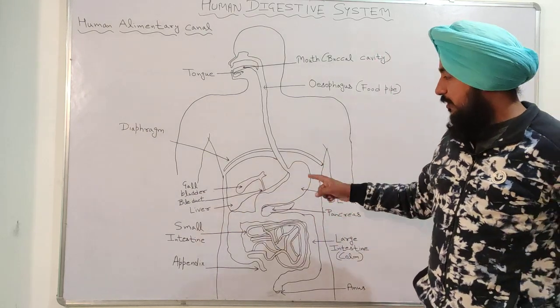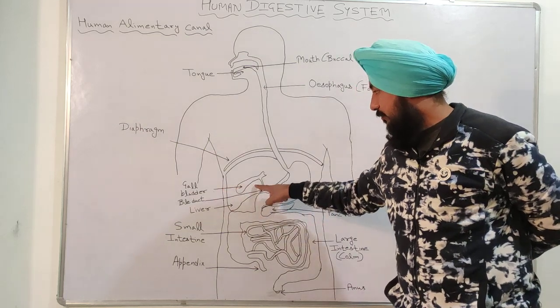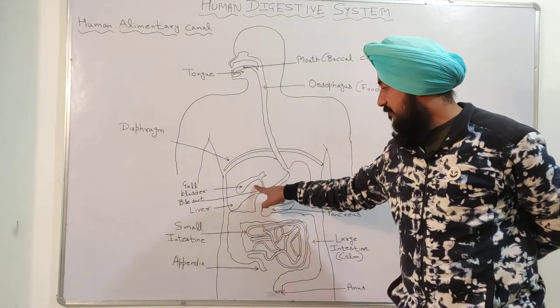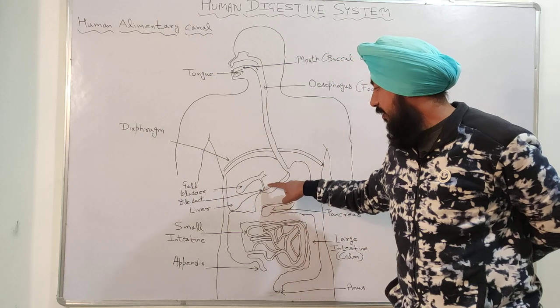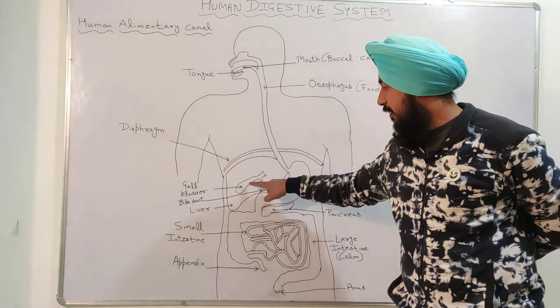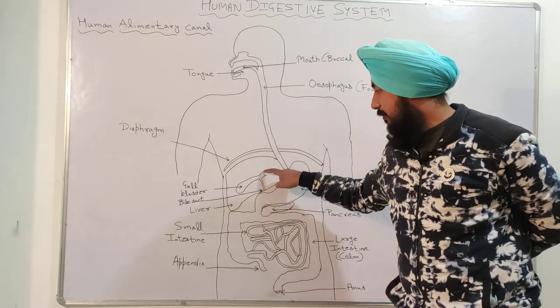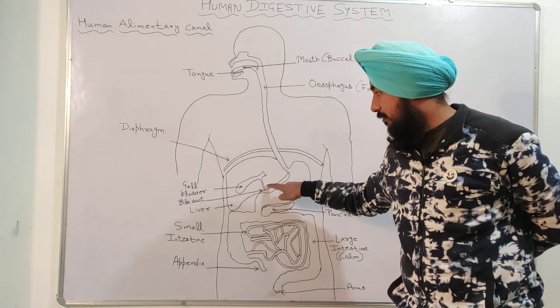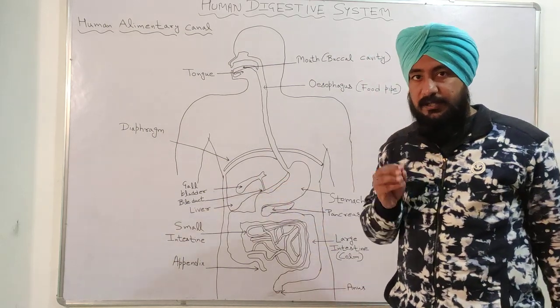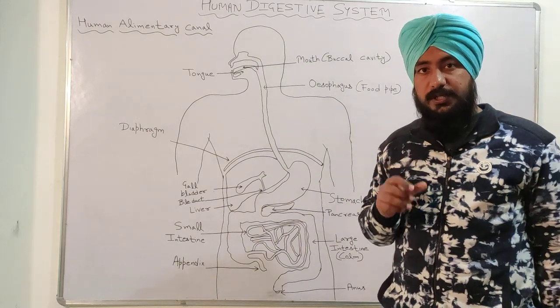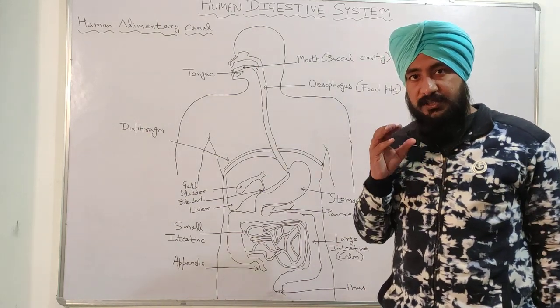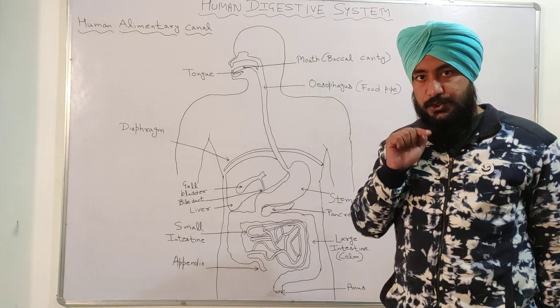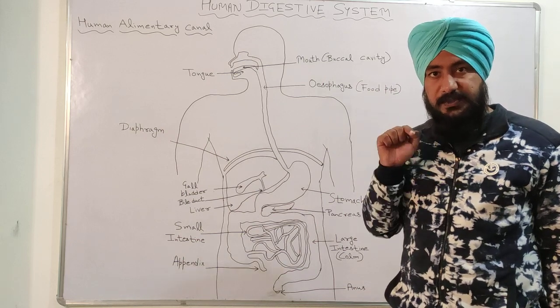So here you can see it is gallbladder, and here you can see it is bile duct. This part is gallbladder and this part is bile duct. So the bile juice and bile salt which is produced in the liver is stored in the gallbladder.